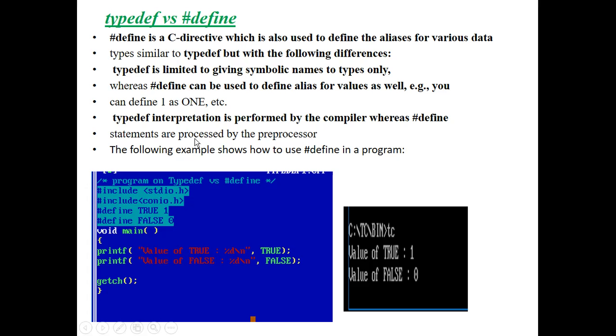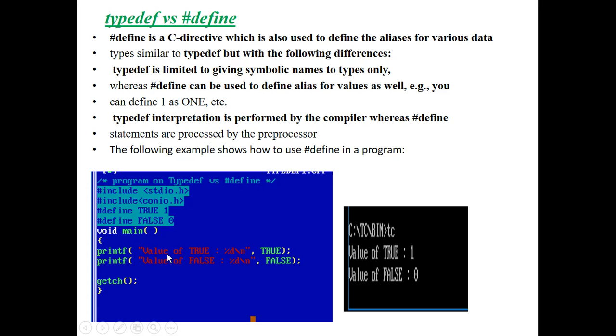Next, here I have written a small program on Typedef versus hash define. Here I am including the basic header files. Next, observe here: by using hash define, I defined the true value as 1 and the false value as 0. That means users can give aliases for the values too.